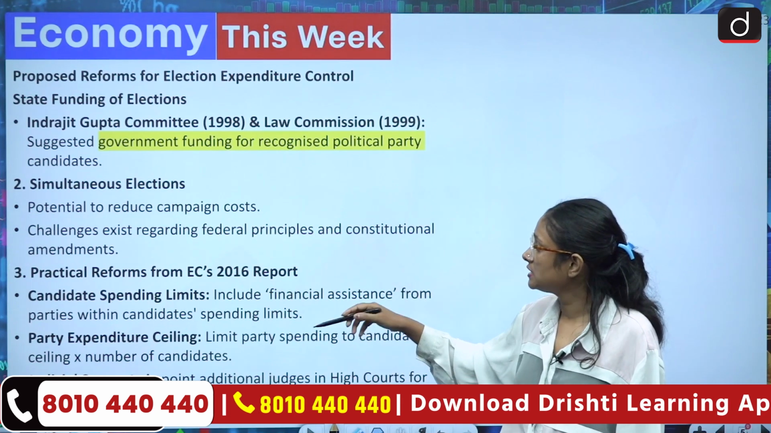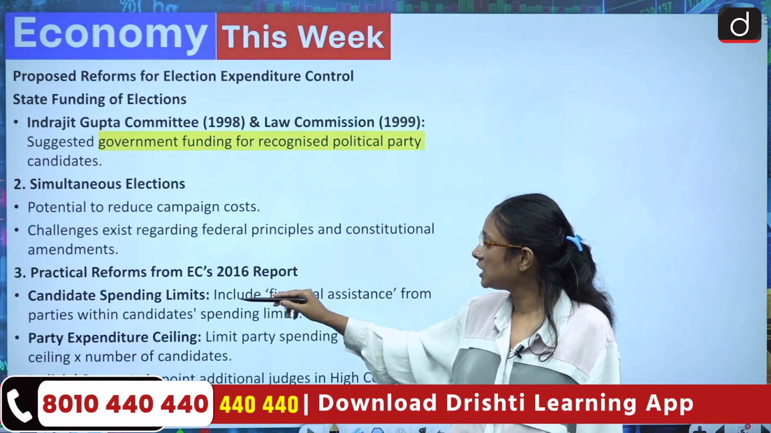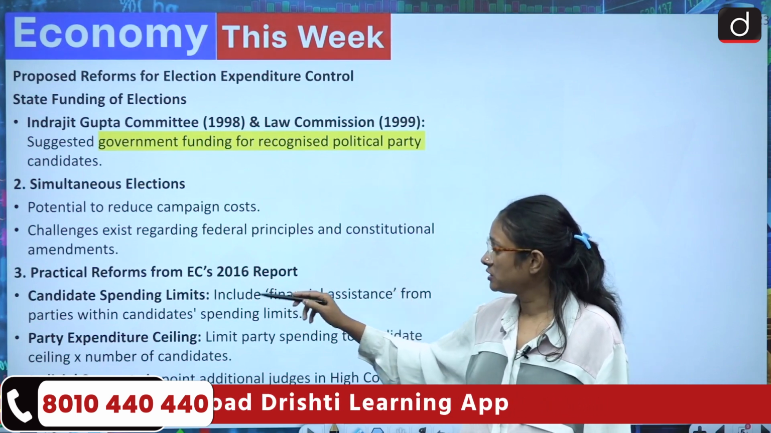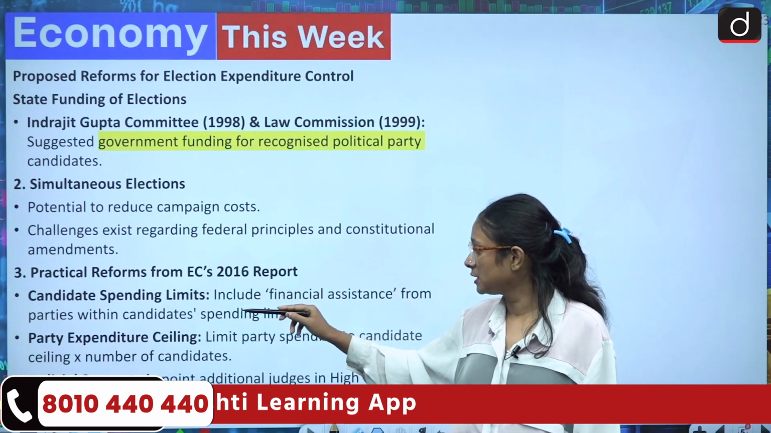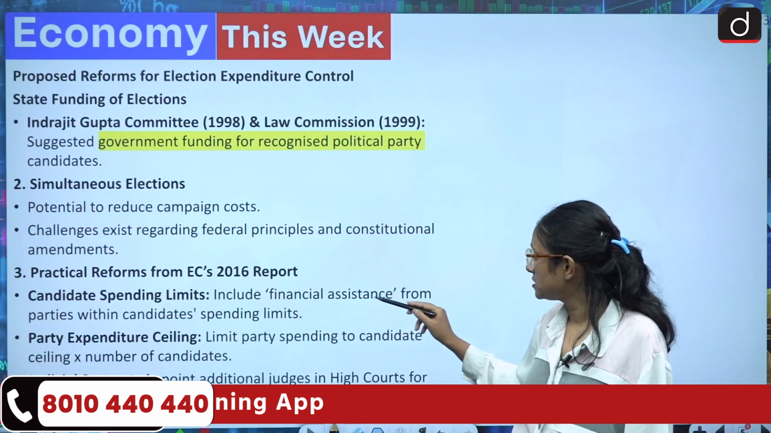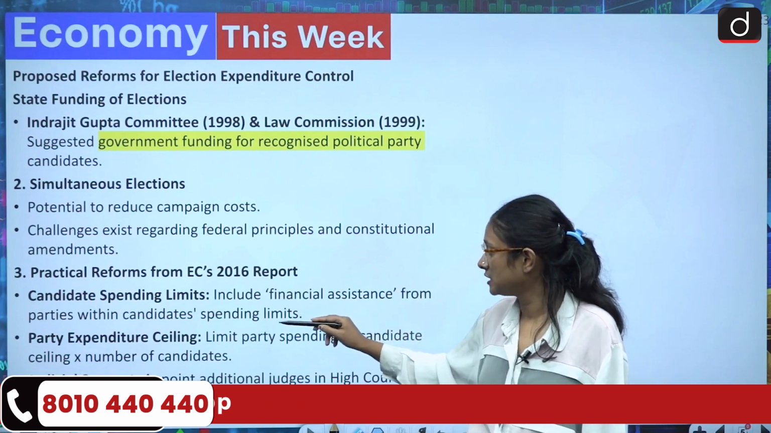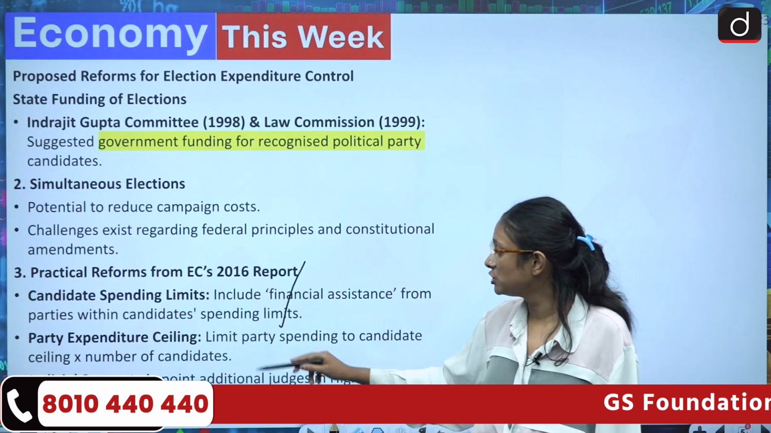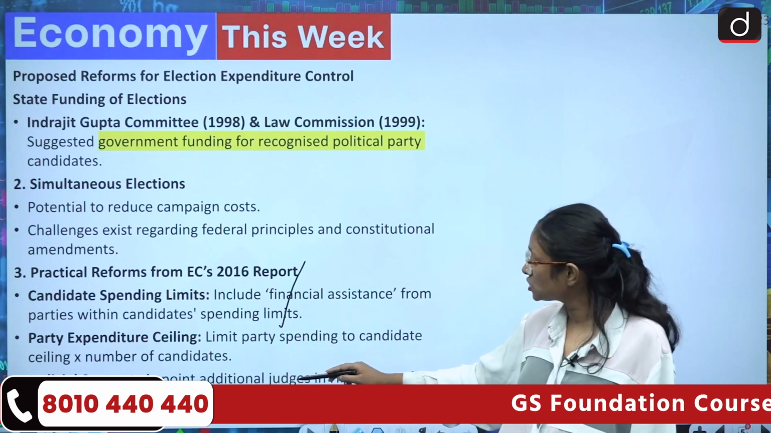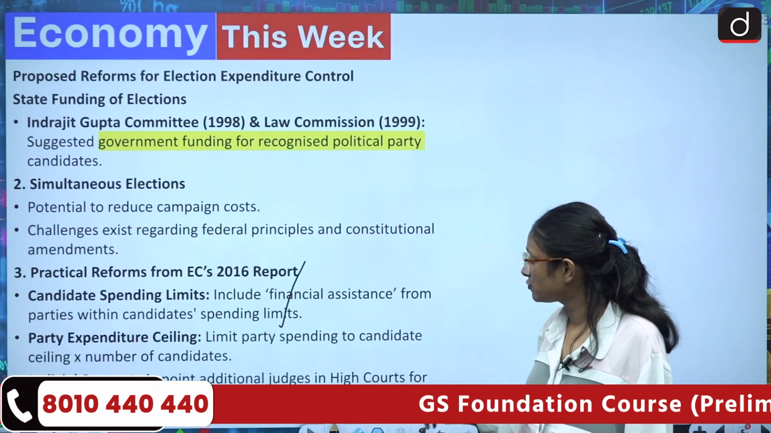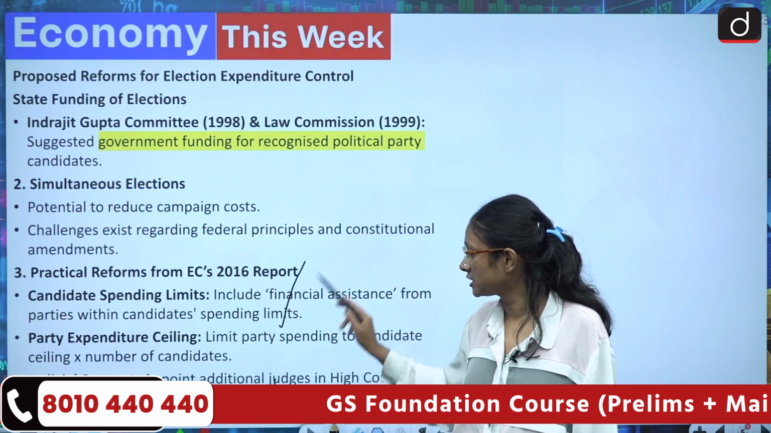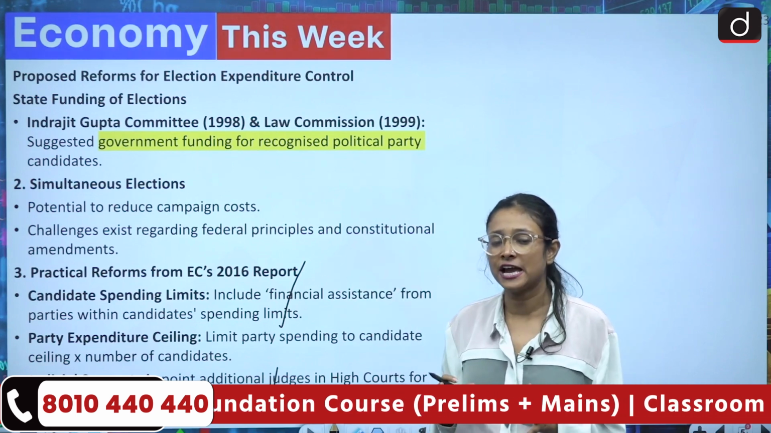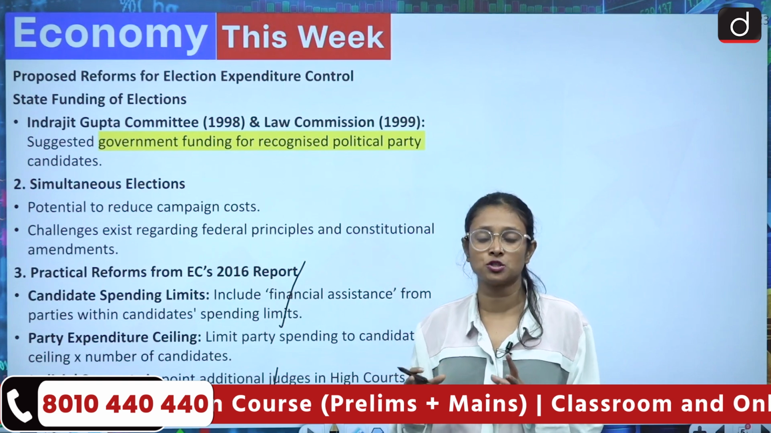And then we can see the practical reforms from the EC's 2016 report. And what is this report about: candidate spending limits. So include financial assistance from the parties within candidate spending limits, party expenditure ceiling, and judicial support, appointing additional judges in high courts for faster resolution of election related cases. So these are the proposed reforms, but what are the lacunas in these proposed reforms?